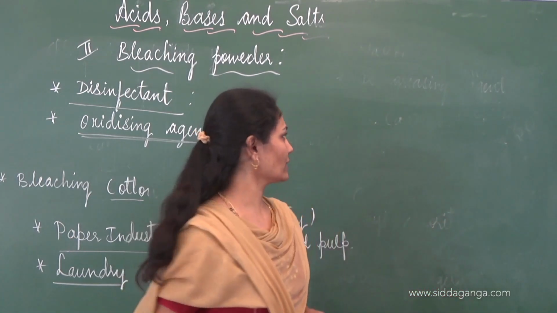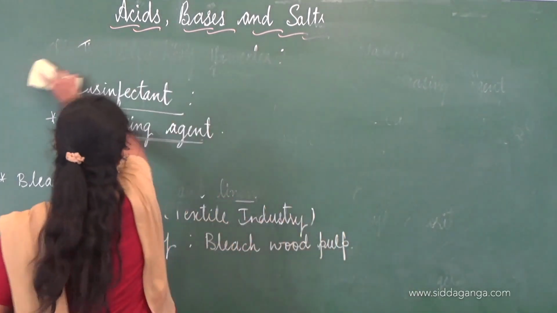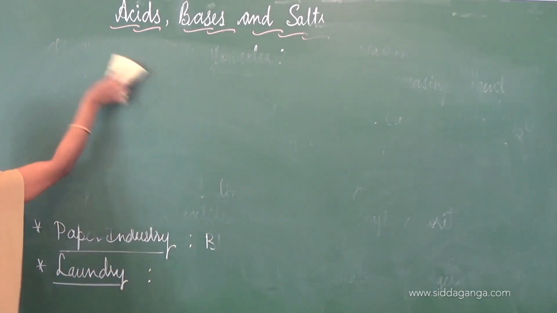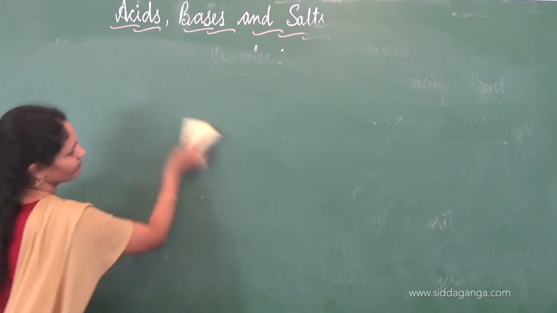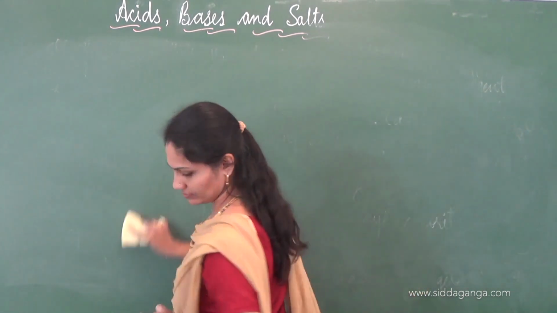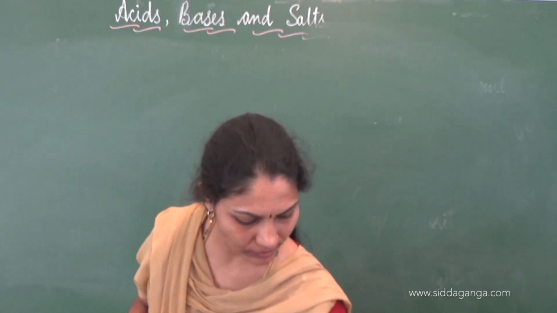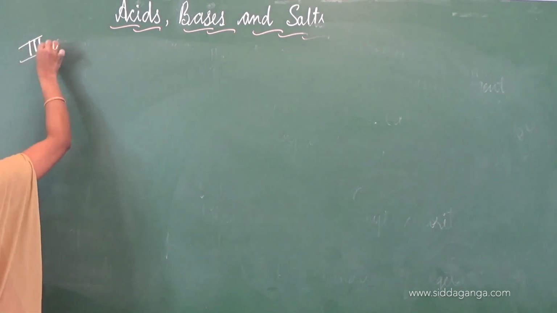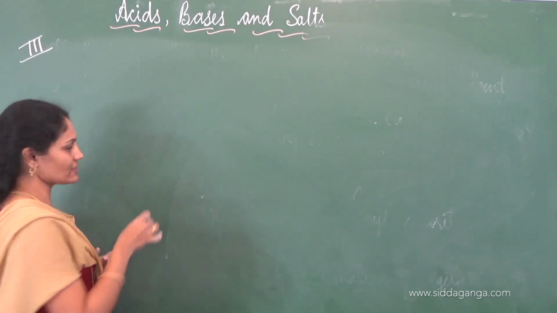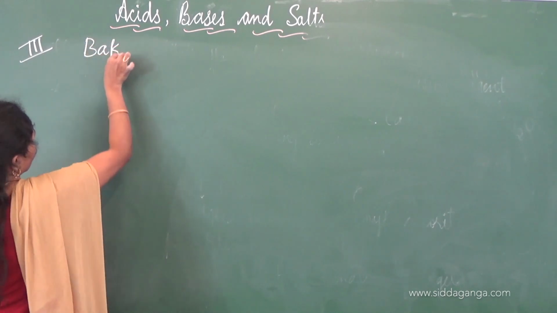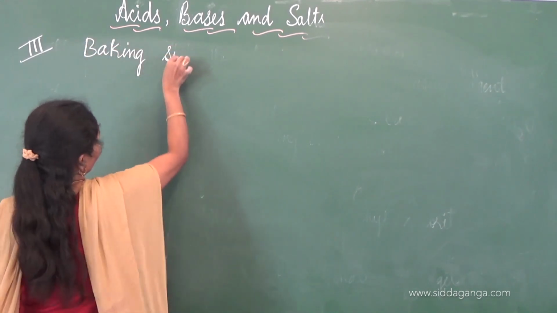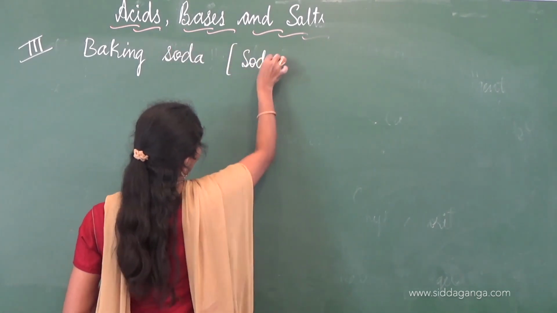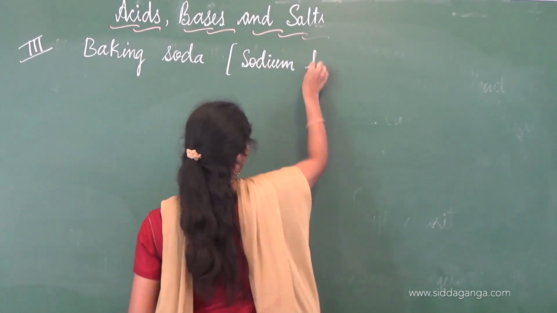Let's move on to another important chemical, that is baking soda or sodium bicarbonate. The third important chemical synthesized utilizing sodium chloride is baking soda, chemically called sodium hydrogen carbonate or sodium bicarbonate.